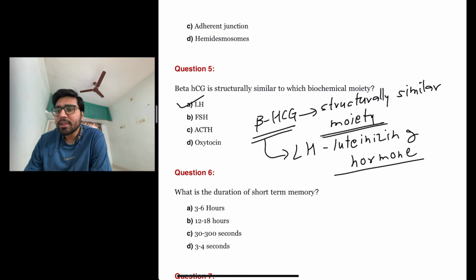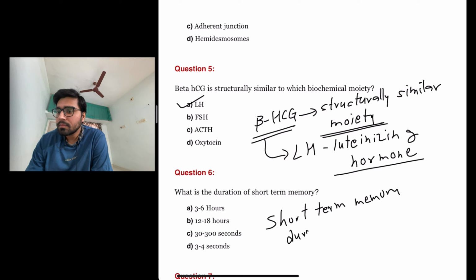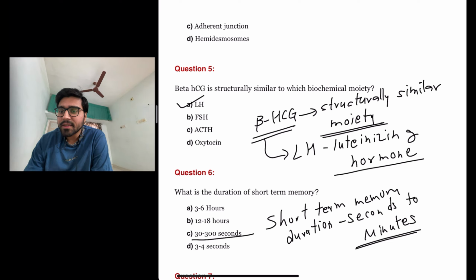The next question is, what is the duration of short-term memory? This is also a very factual question. Short-term memory duration is seconds to minutes. Among all, 30 to 300 seconds is suggestive of seconds to minutes. So the answer here is C, 30 to 300 seconds.